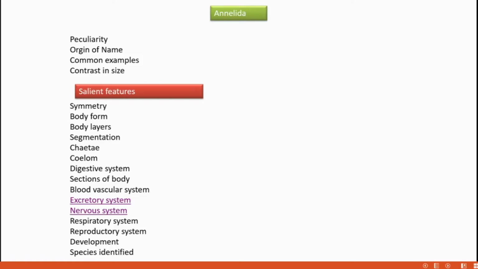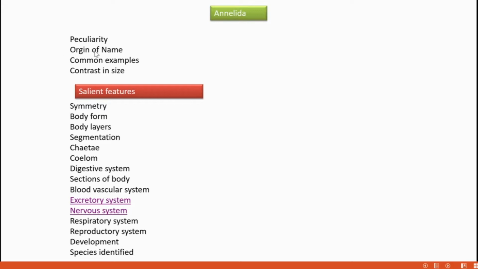Good morning, students. Today we are going to start another phylum, that is phylum Annelida. What is the peculiarity of this phylum? They are composed of coelomate animals. Coelomate animals means those animals whose body contains coelom, that means body cavity. So animals having a true body cavity, they are annelids. And they also show clear signs of segmentation. That segmentation is present in Annelida.